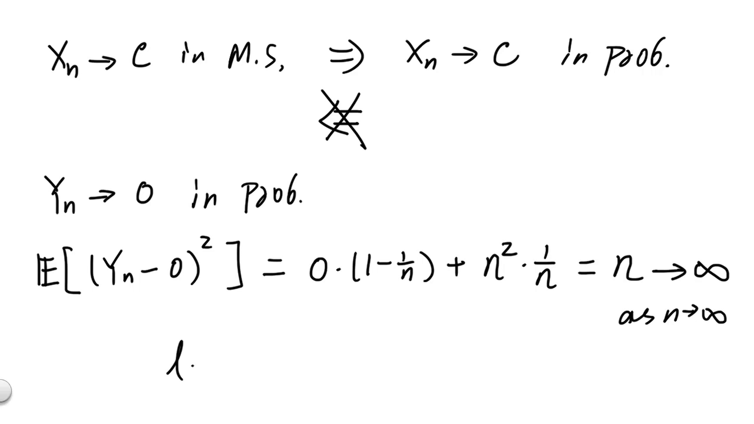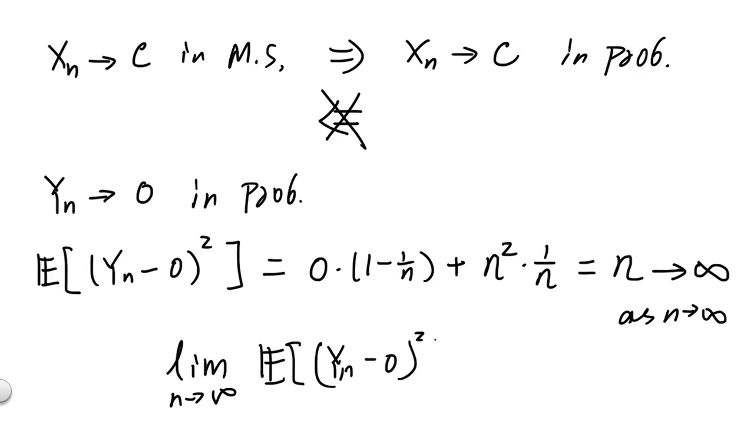And as a result, the limit as n goes to infinity of the expected value of (Yn minus 0) squared is infinity and is not equal to 0. And there we have it. Even though Yn converges to 0 in probability, because the variance of Yn in some sense is too big, it does not converge in a mean square sense.